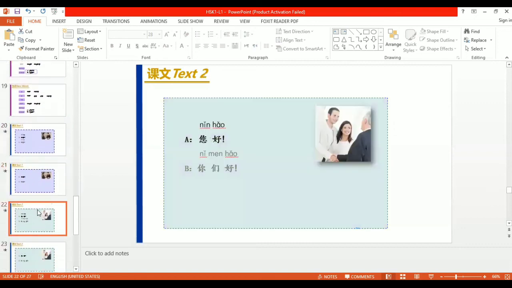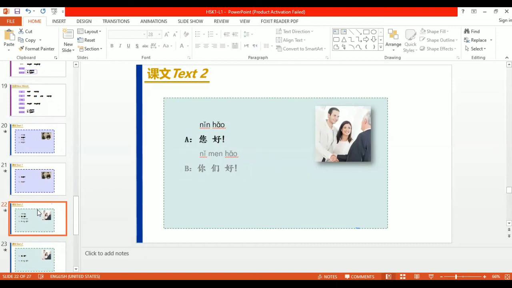Now let's go to the second text. Now in this text, you can see in the picture that there is a young couple meeting with an old man. Maybe he is their boss or maybe their teacher. So you can see they are using nin hao. As I already mentioned, nin is always used in a polite manner for elders.